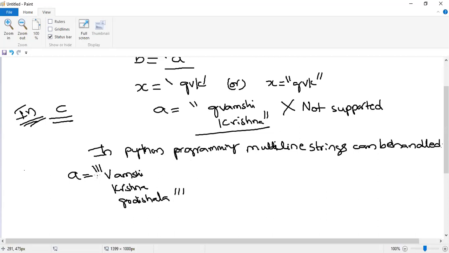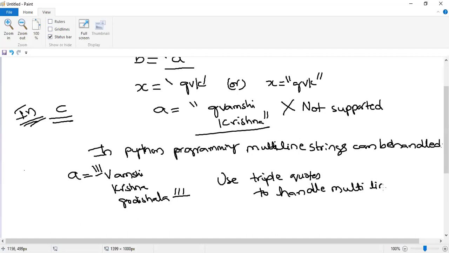See here, what sort of symbols are they? Triple quotes. Use triple quotes to handle which concept, guys? Multi-line strings. Is it clear? Yes, sir.